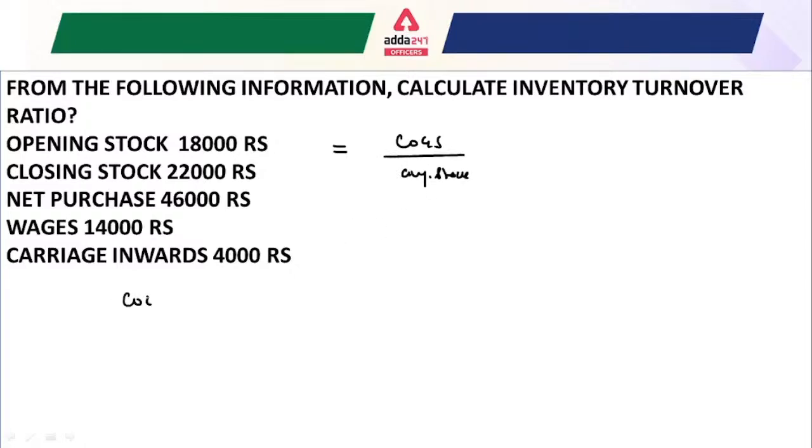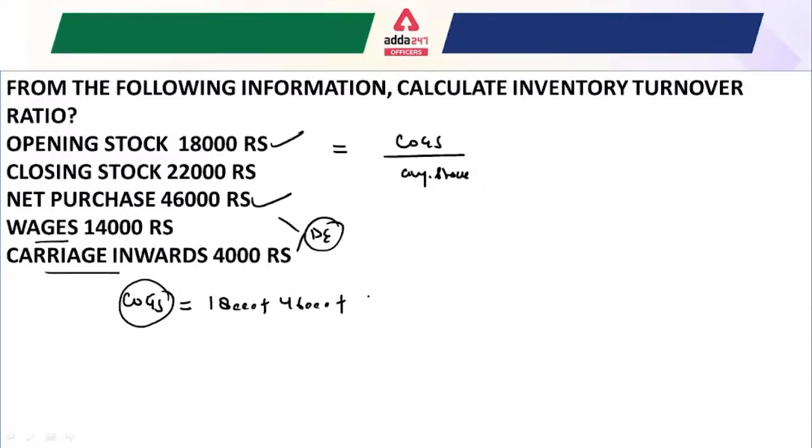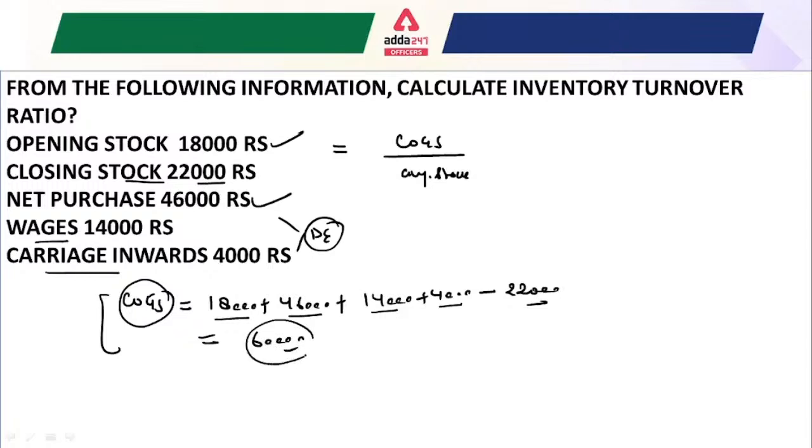Cost of goods sold is opening stock, which is 18,000, plus net purchases, which is 46,000, plus wages and carriage inward, which are your direct expenses, 14,000 plus 4,000, minus closing stock, which is given as 22,000. If we solve this, you get the cost of goods sold equal to 60,000 rupees. So just write here 60,000 rupees.